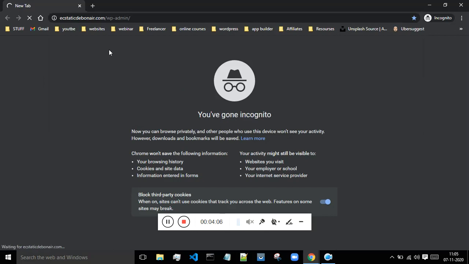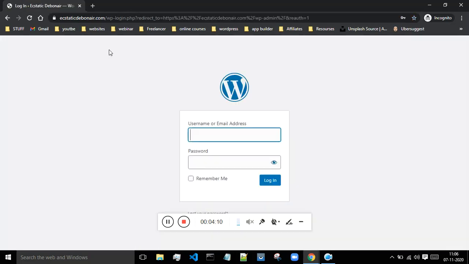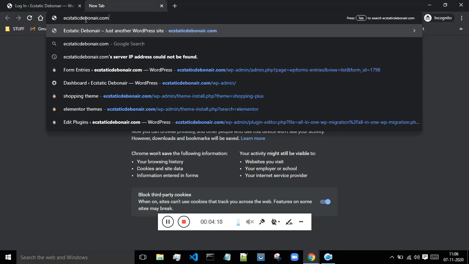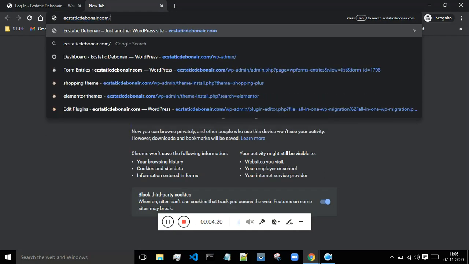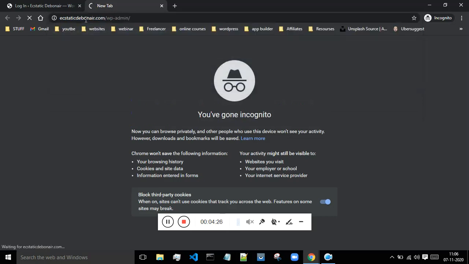So whenever you are logged out, and you want to access your website from any portal, you just have to do one thing: type out the name of your website, then the forward slash and wp-admin. Once you are done with that, click on the enter key,